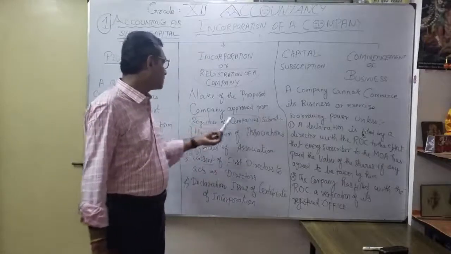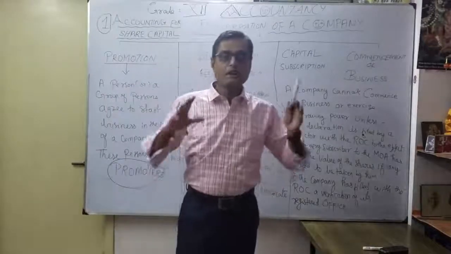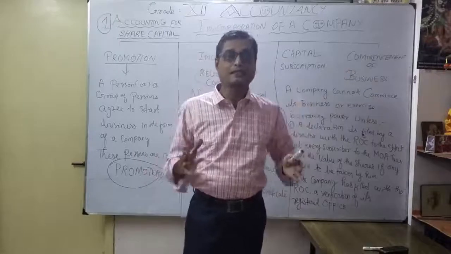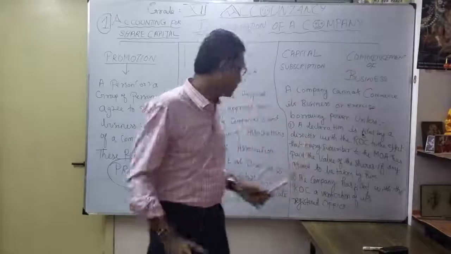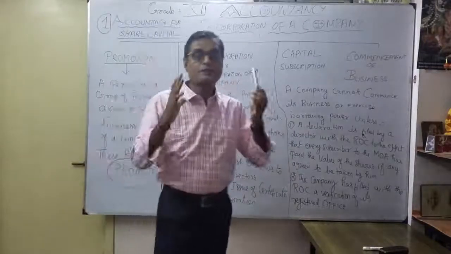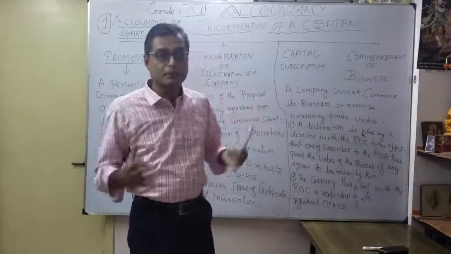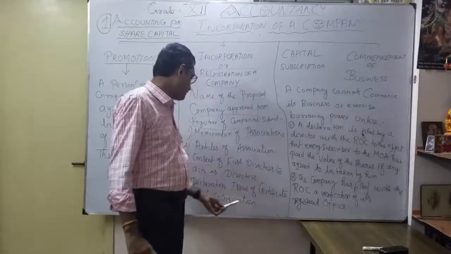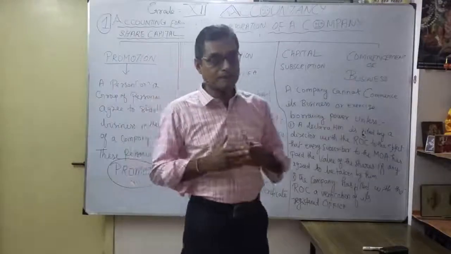Thereafter, the registrar of companies gives a declaration. They have to follow all the rules and regulations prescribed by the Companies Act 2013. After satisfaction, the registrar of companies will issue what? That is called certificate of incorporation. They will give what certificate? Certificate of incorporation. Now you can proceed for the business. You can start the business. That's the first signal, issue of certificate of incorporation. That's a declaration given by the registrar of companies or ROC.